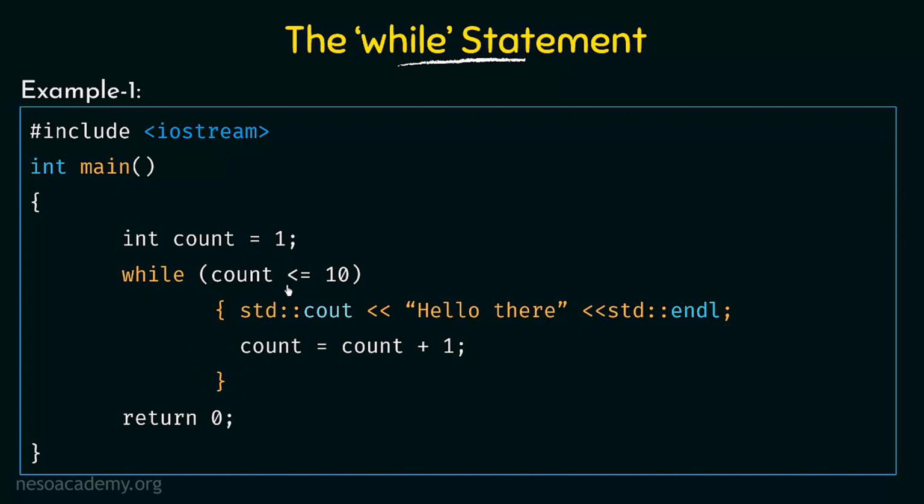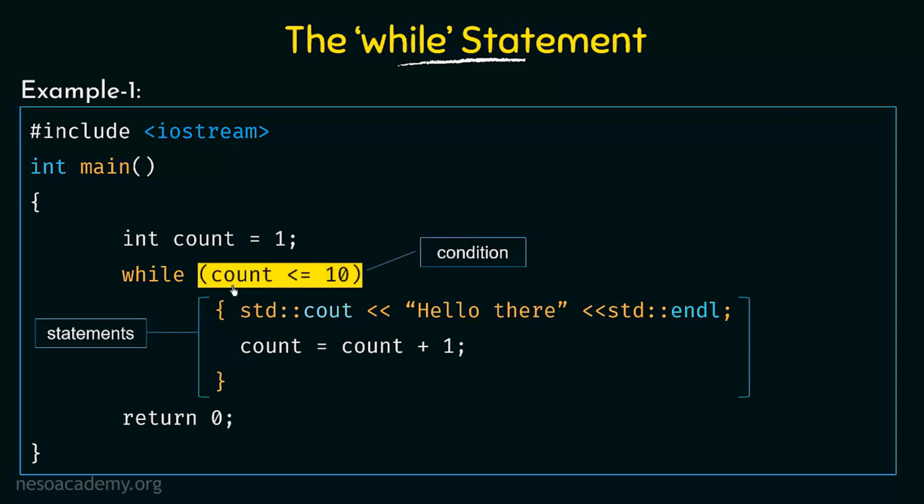This will go on again and again till count is equal to 10. When count becomes 10, it will check is 10 less than or equal to 10. Yes, it is still true. It will execute once more. And then after that, this count value will be equal to 11. Now when it becomes 11, it will check the condition. Is 11 less than or equal to 10? No, the condition now becomes false. So it will not execute this statement anymore, and then it will come out of the while loop and it will return a 0 and the program terminates.